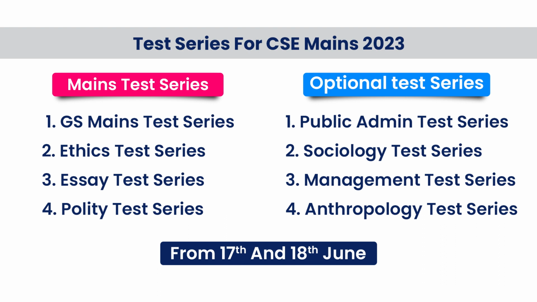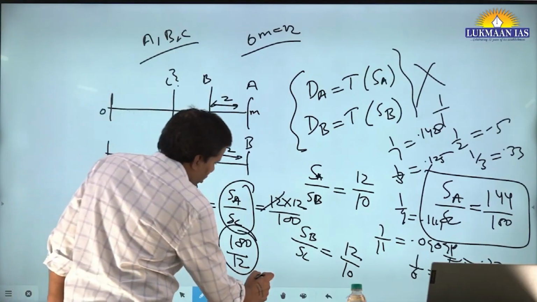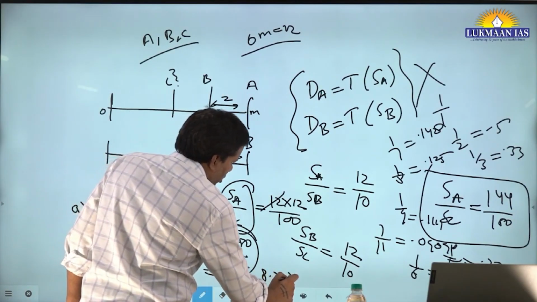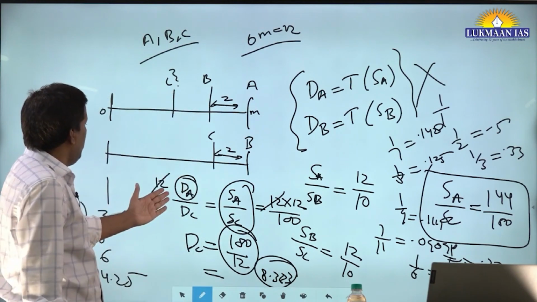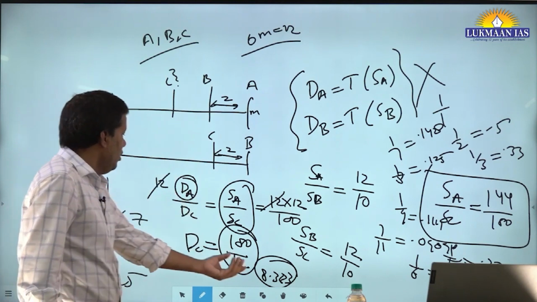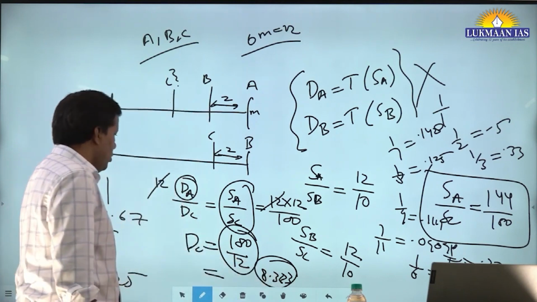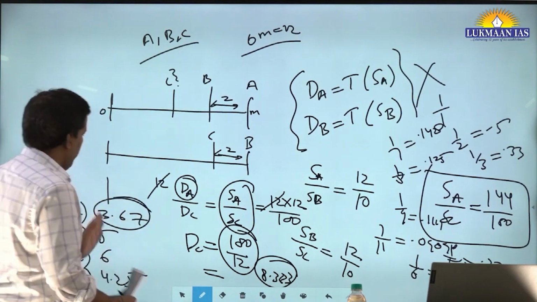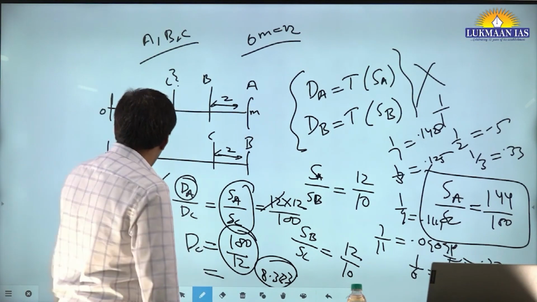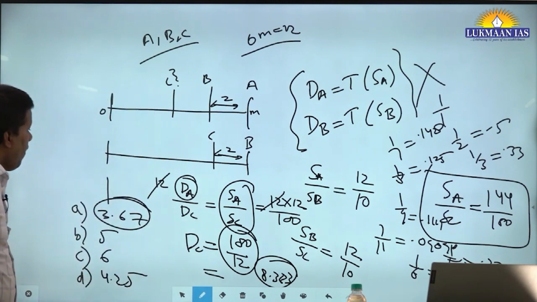If you have this database in your mind, the value of 1 upon 3, 1 upon 6, then your calculation will also become very, very easy, right? So this number is nothing but 8.333. So you know, by the time A travels 12 kilometers, C will travel only 8.333. So what is the difference? 3.67. 3.67 plus 8.333 is equal to your 12 kilometers, right?